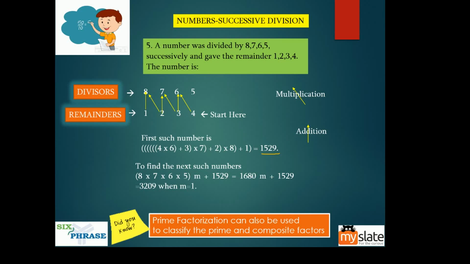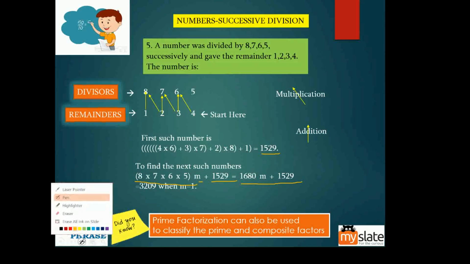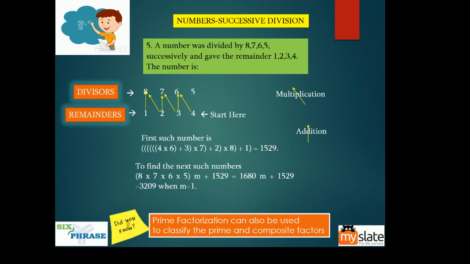How did I tell you that you should find the next number? Exactly this. Take the divisors, multiply them, and do a product of m plus the least number. So your equation will be 1680m plus 1529. Now, put the value of m equal to 0, 1, 2, 3 to get the required value. The required value is 3209 because if you look at the options, it has 3209. That's why it's stopping with m equal to 1.